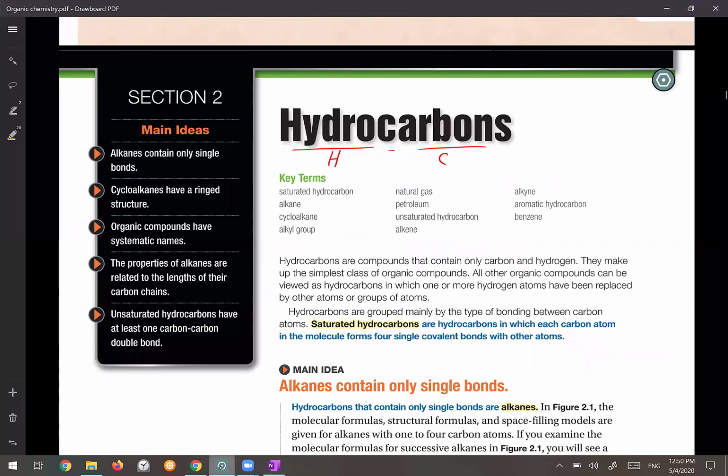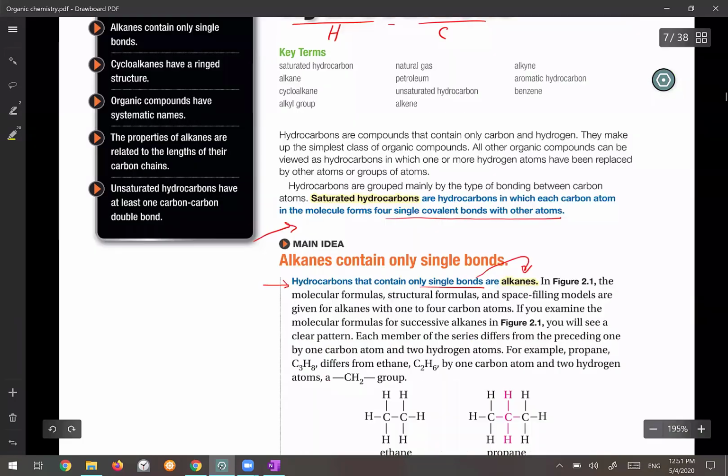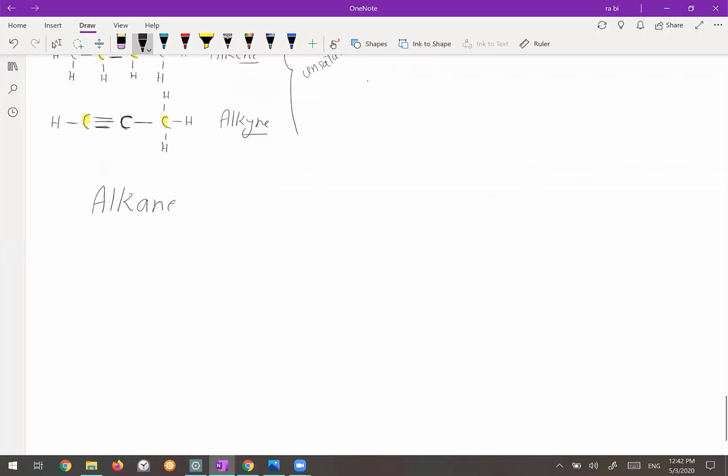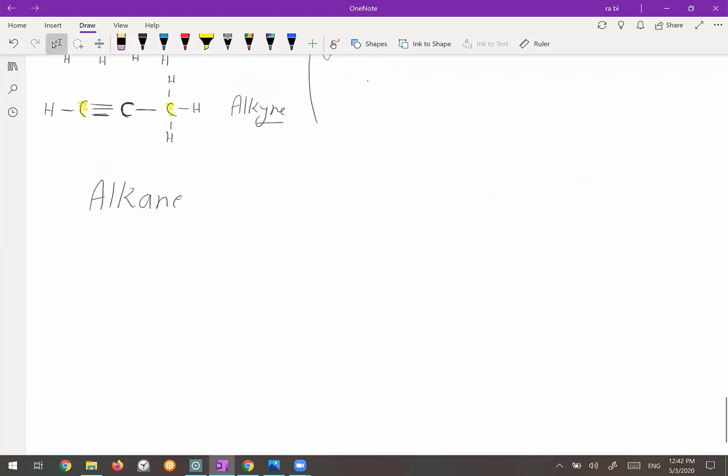Let's go back to your book. The definition of saturated hydrocarbon is given here. The saturated hydrocarbons are hydrocarbons in which each carbon atom in the molecule forms 4 single covalent bonds with the other atoms. The hydrocarbons that contain only single bonds are called alkane. So let's talk about the alkane a little bit in more detail. Okay, so here I write its chemical formula or structural formula.